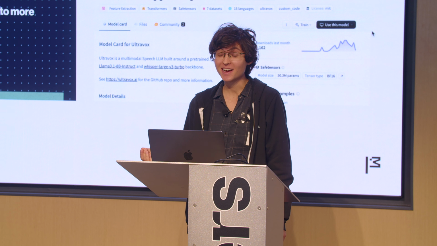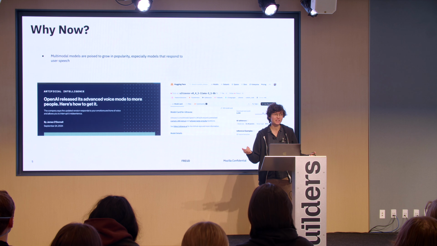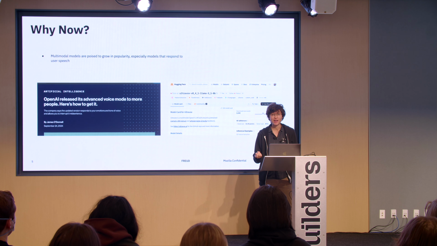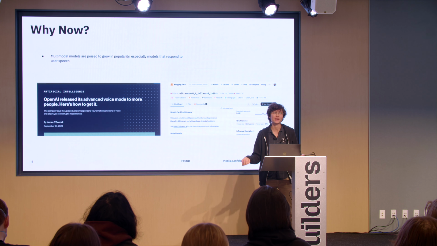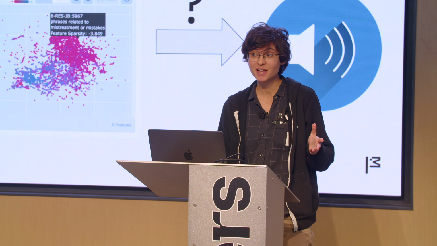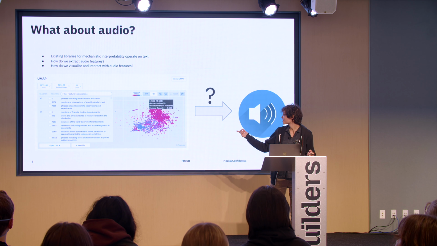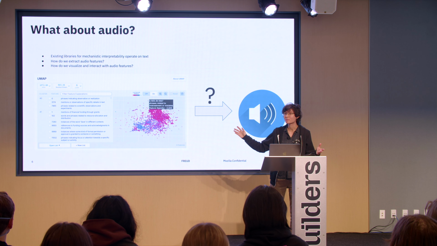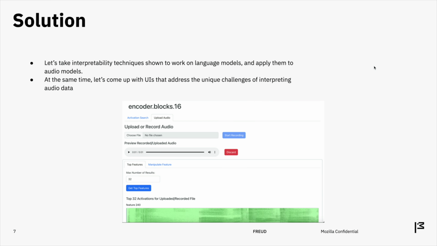Now is also a really great time for multimodal models, particularly models that listen to speech. OpenAI just released voice mode for ChatGPT, and if you don't want to deal with OpenAI, you can just go to Hugging Face and download an open source model that can listen to your speech and understand it. The problem is, all the great mech-interp stuff that I told you about has been for language models, and there haven't been a lot of work on audio processing models. This screenshot here is this gorgeous GUI from the website Neuronpedia, which hosts resources for mechanistic interpretability on language models, but there's no equivalent for audio until now.